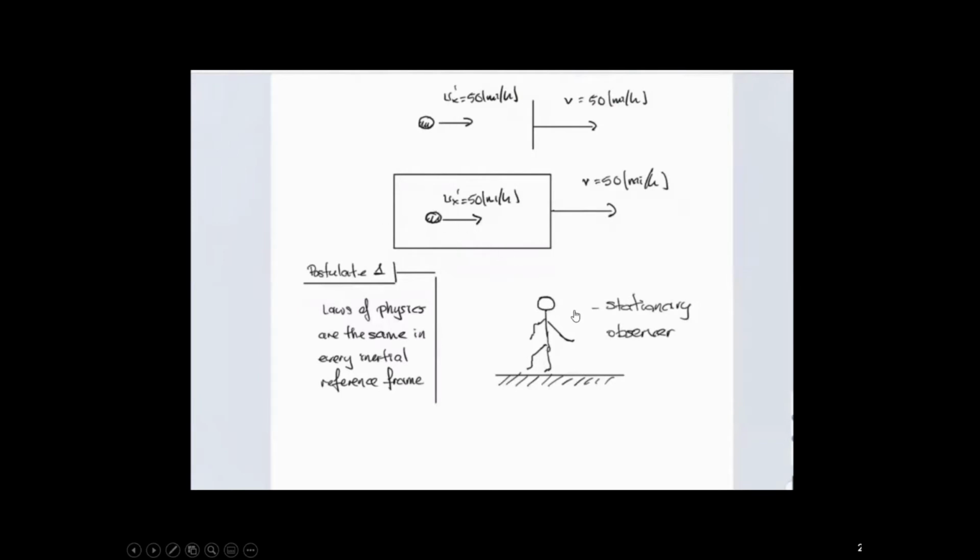All right, so you do a Galilean transformation. So you add up the speeds. The speed of the ball with respect to the bus, plus the bus's speed with respect to the stationary observer, is going to give you 100 miles per hour. So that's a commonsensical way of doing stuff.